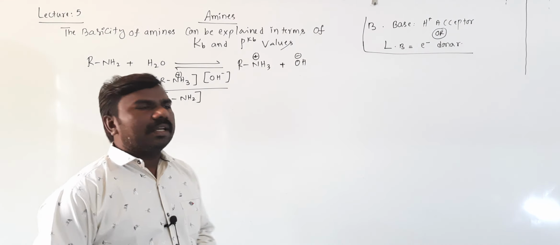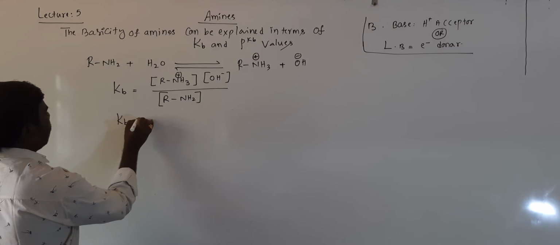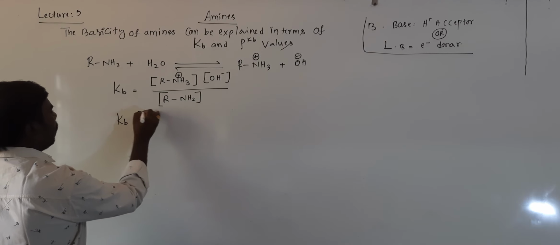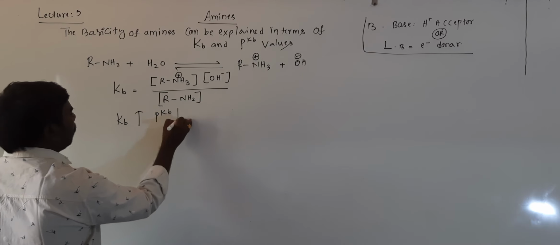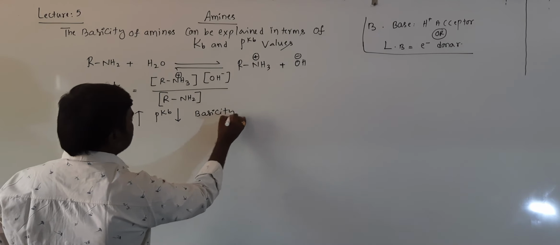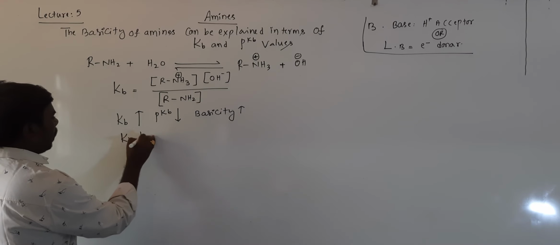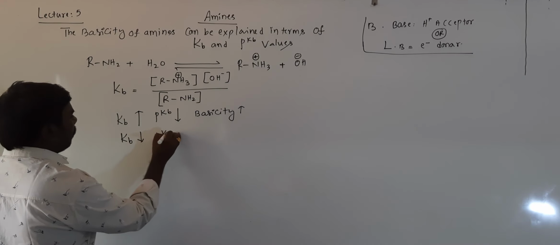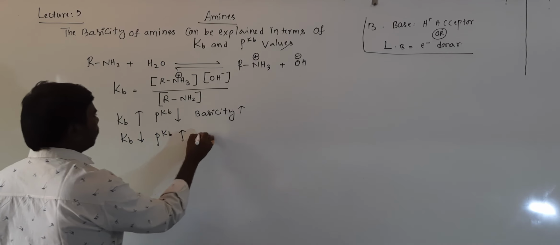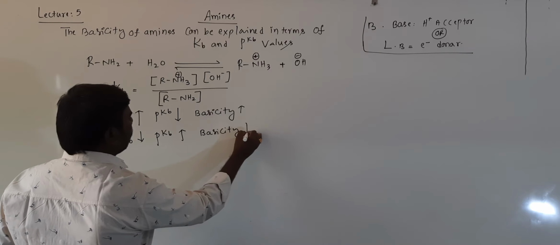It means Kb is directly proportional to basicity. Kb increases, pKb value decreases, basicity increases, right? Kb value decreases, pKb value increases, basicity decreases.